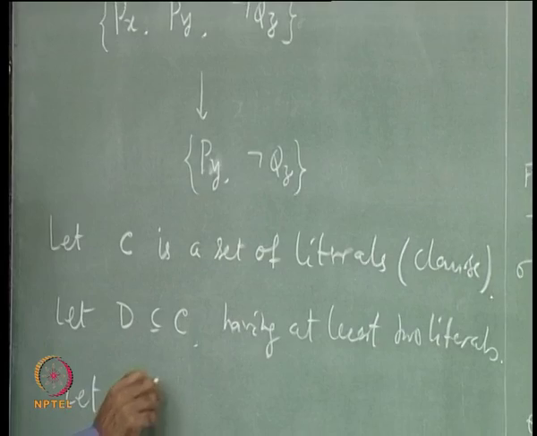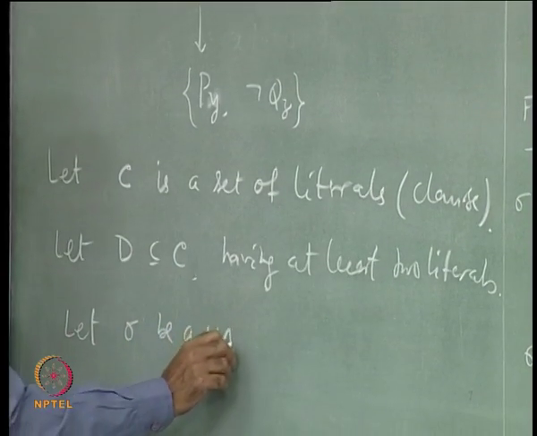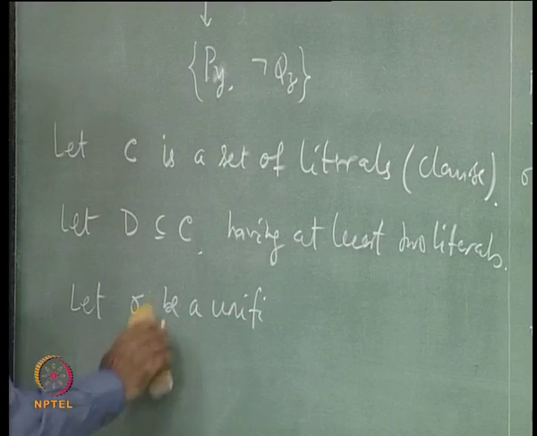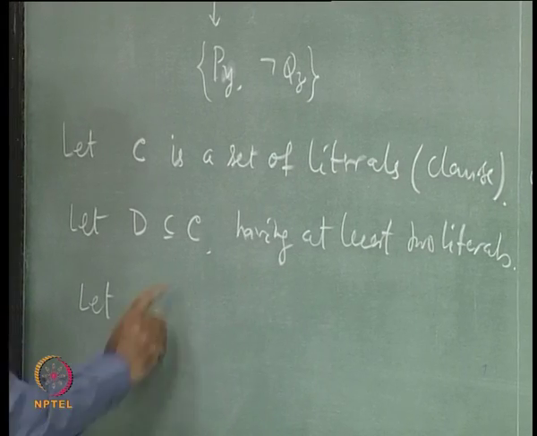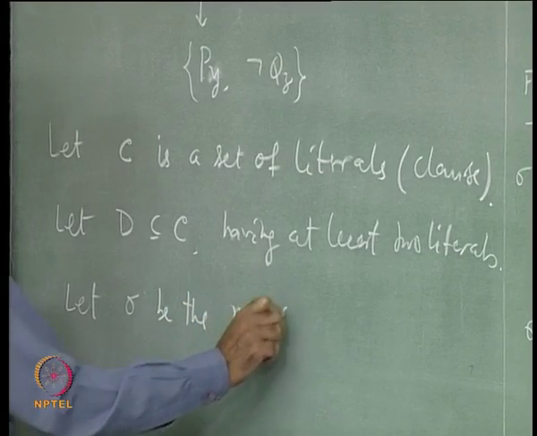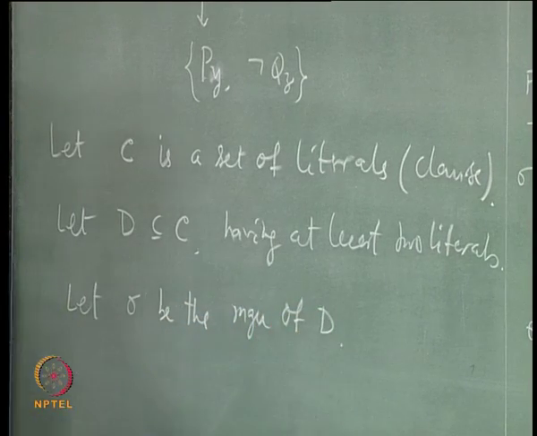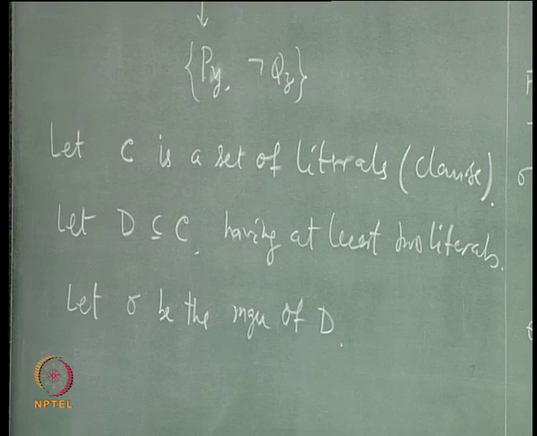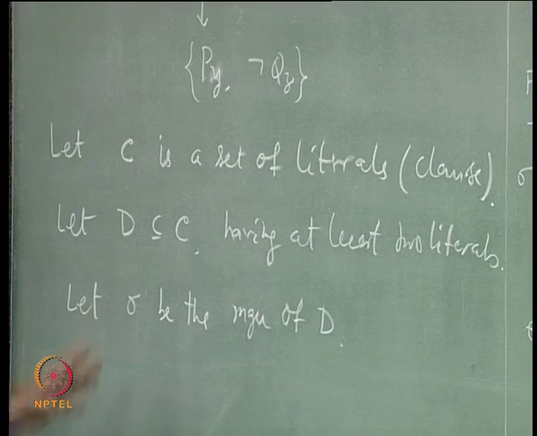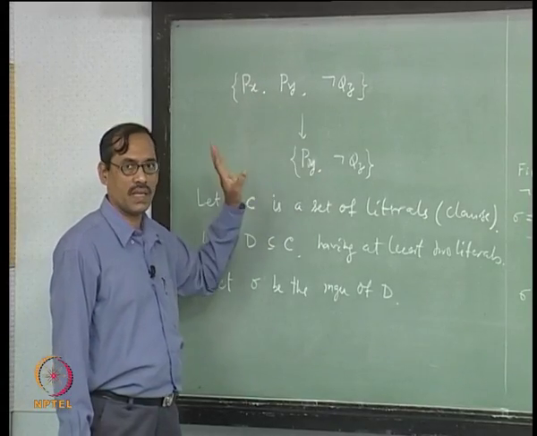Let sigma be a unifier, or we can take the most general unifier directly, the most general unifier of D. So, that means once you apply it, D sigma becomes a singleton, like your px, py becomes py.